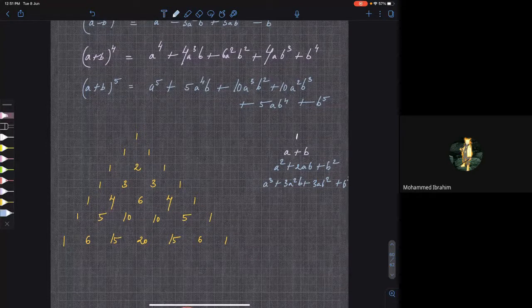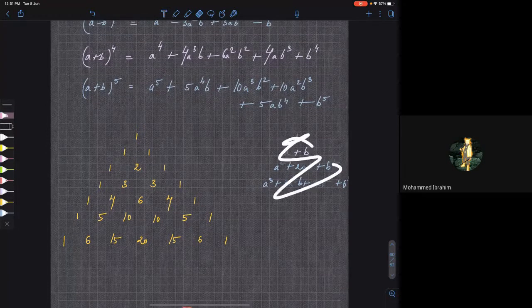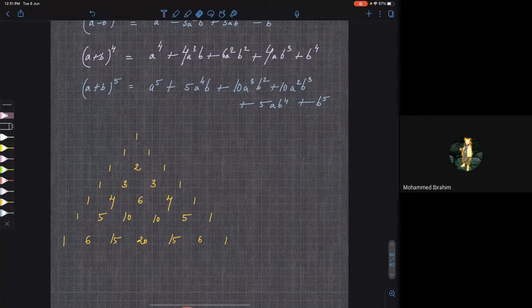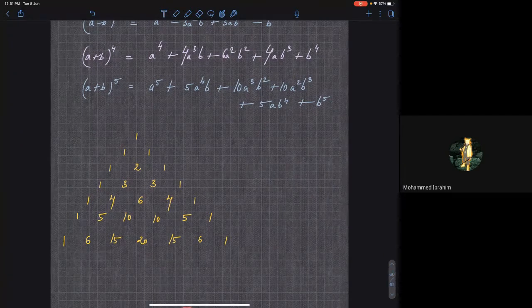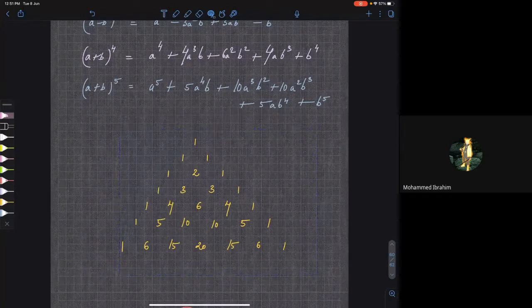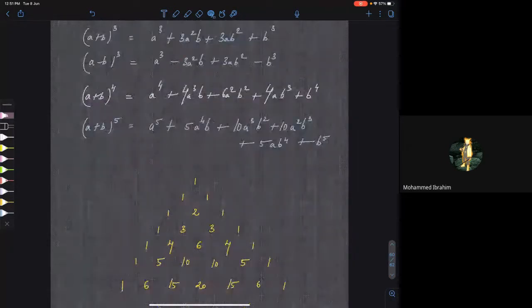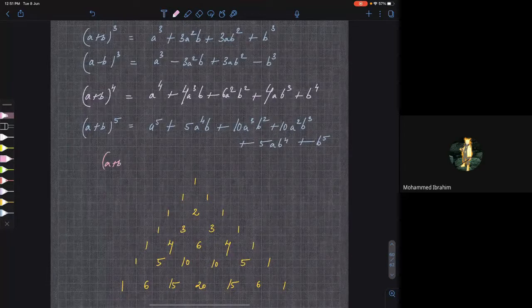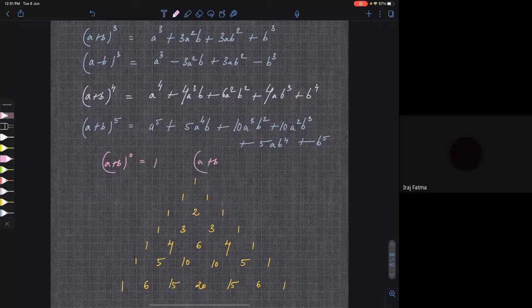Anyway, let us compare. Forget this. We have already written the values above. Expansions already लिख दिए हम लोग. Okay. So I'll just write down a plus b whole power 0. A plus b whole power 0 is what? 1. And a plus b whole power 1 is a plus b.